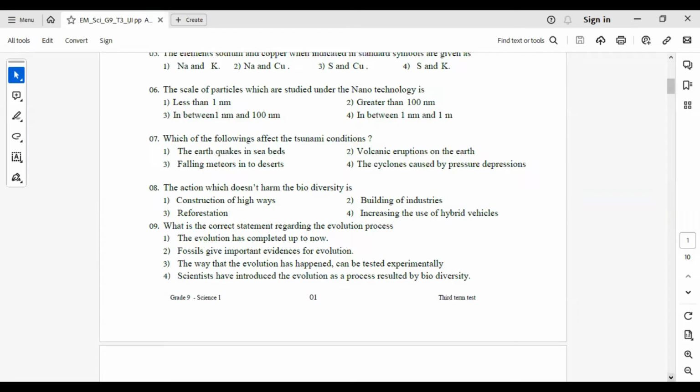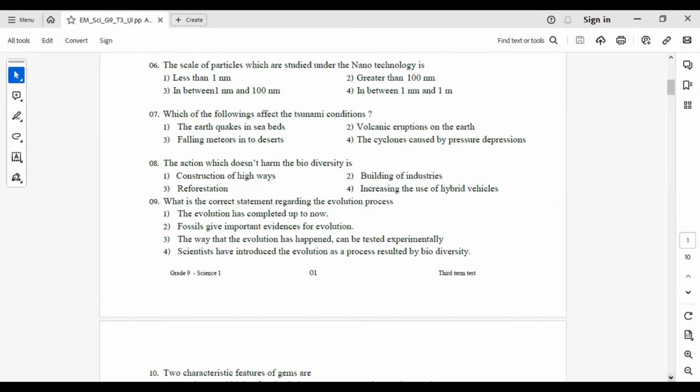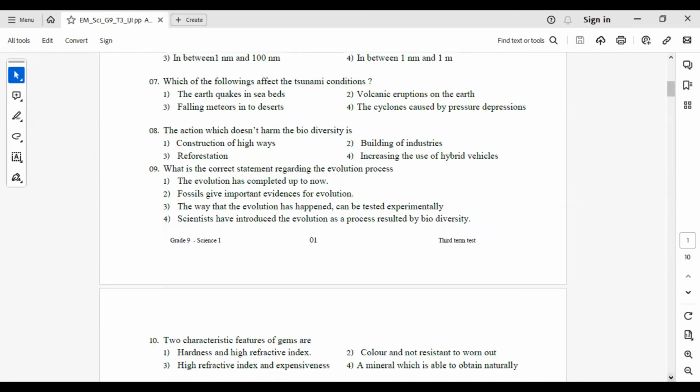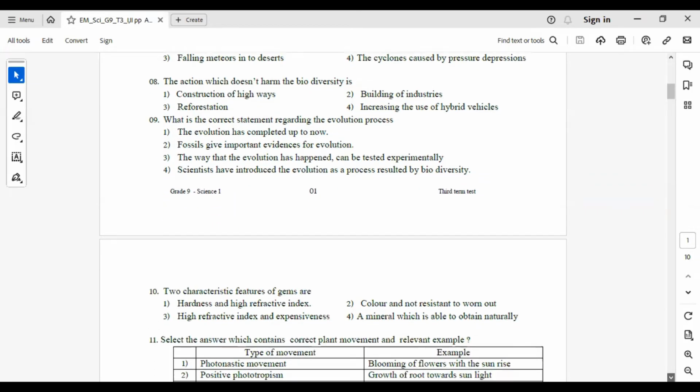Answer number 1. 8. The action which doesn't harm the biodiversity is answer number 3, reforestation. Reforestation means planting trees. It does not harm the biodiversity. Construction of highways, building of industries, and increasing the use of hybrid vehicles harm the biodiversity.